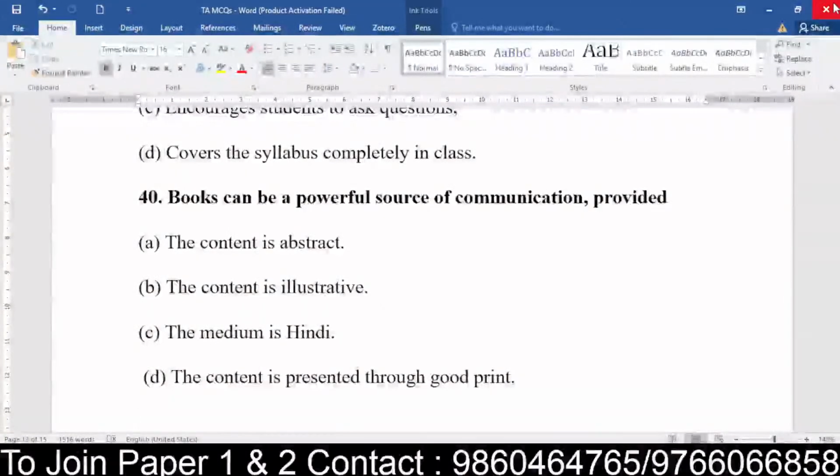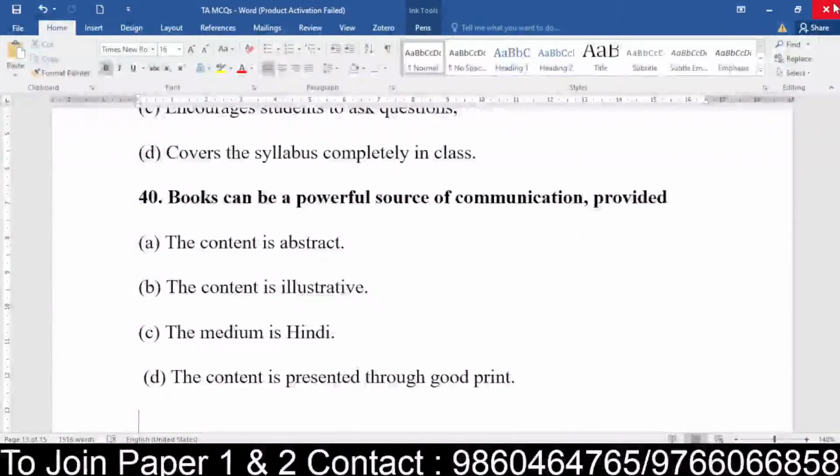So it can be considered one of the powerful sources of communication only in the condition where the content is abstract, the content is illustrative, the medium is Hindi, or the content is presented through good print. The quality of print is very important. So here they are saying that books can be a powerful source of communication provided what?